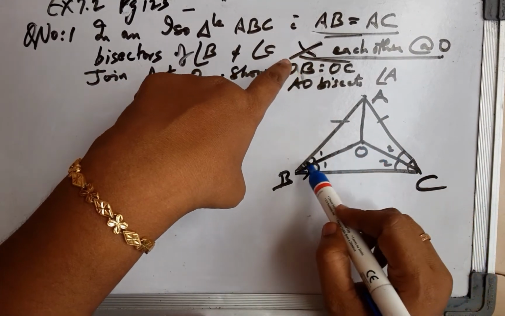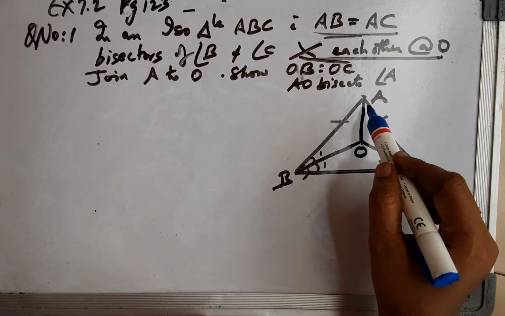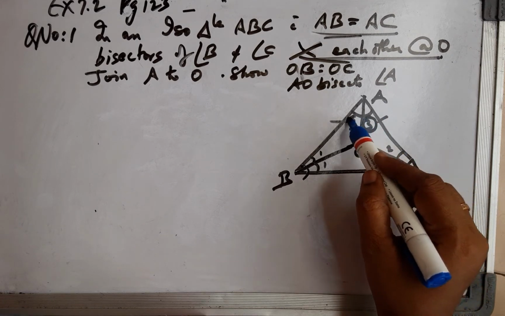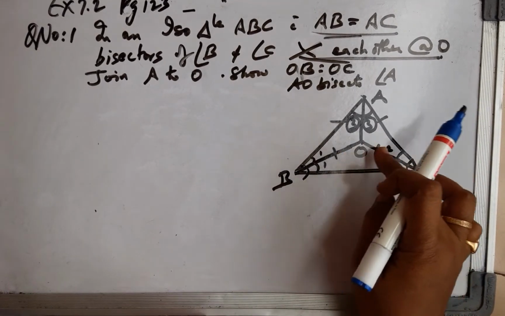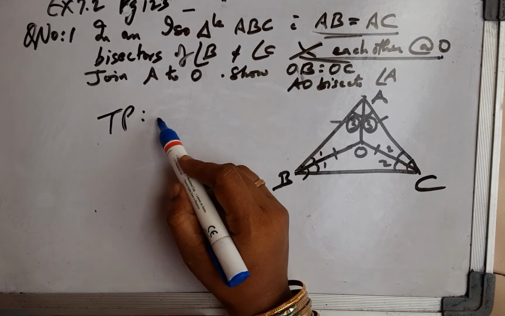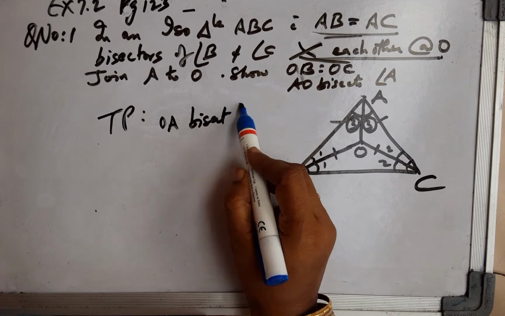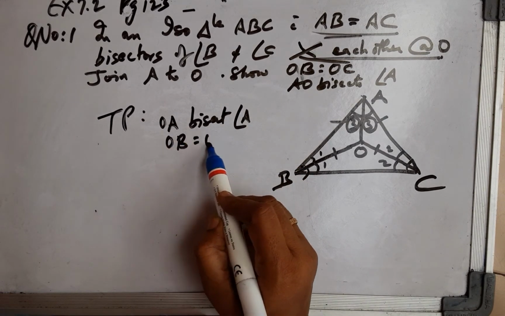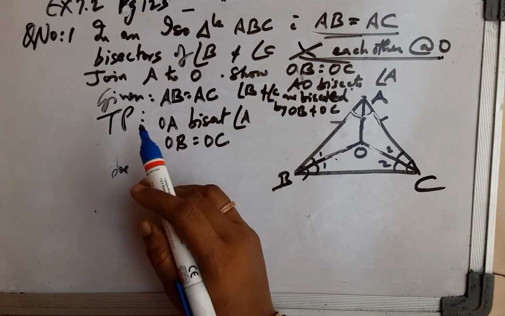Show OB equals OC and AO bisects angle A. So we have to prove this part, and we have to prove that these two are equal. It's not a given component. So what is to be proved is OA bisects angle A and OB equals OC. Those are the components.